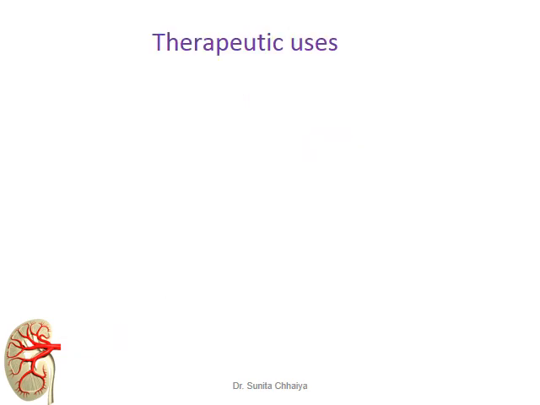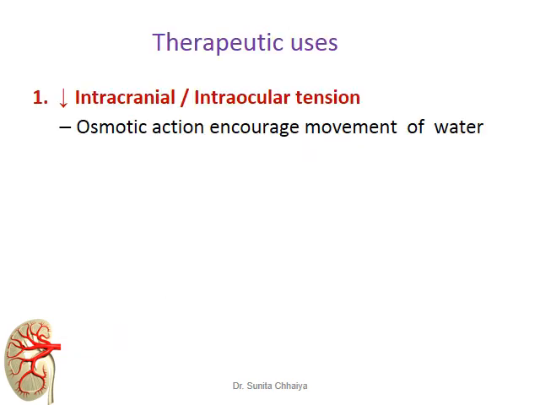Therapeutic uses: they are indicated to reduce intracranial tension as well as intraocular tension. By their osmotic effect, they can encourage movement of water from the intracellular compartment towards the extracellular compartment, and they can reduce intracranial tension as well as intraocular tension.